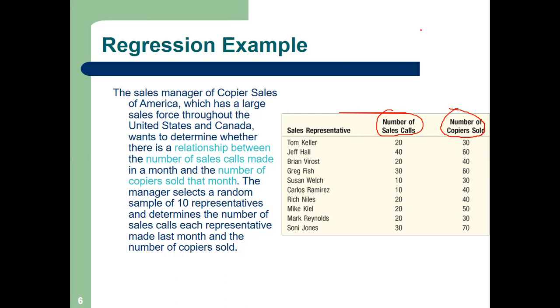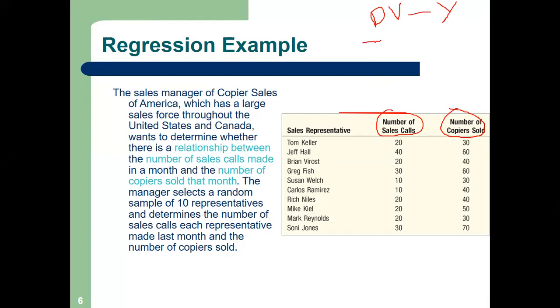Sir, in this, the number of sales calls will be the independent variable and the number of copier sales will be the dependent variable. Excellent, excellent. I was just going to ask you this. And one thing I forgot. In statistics, the dependent variable we always write as Y. Please, students, make a note.